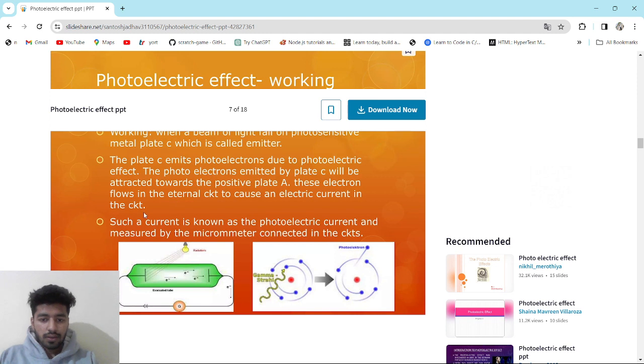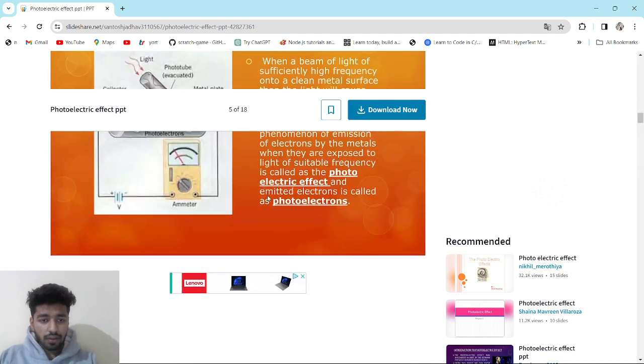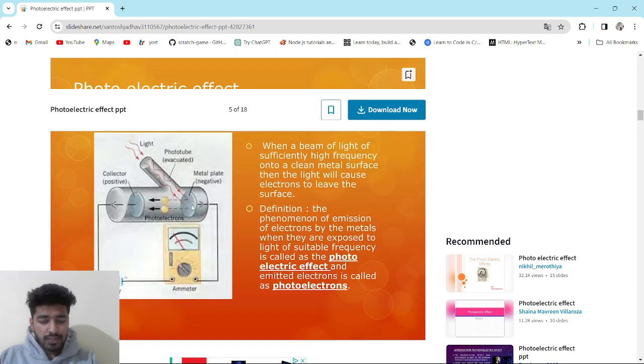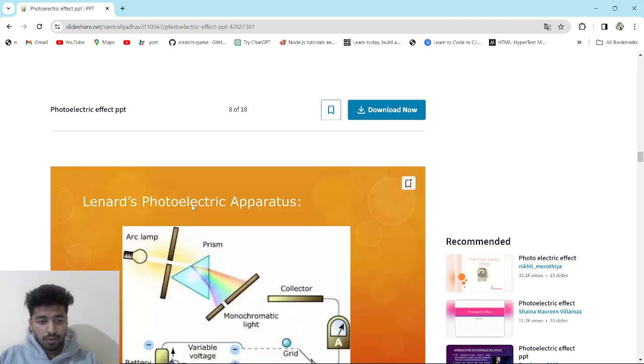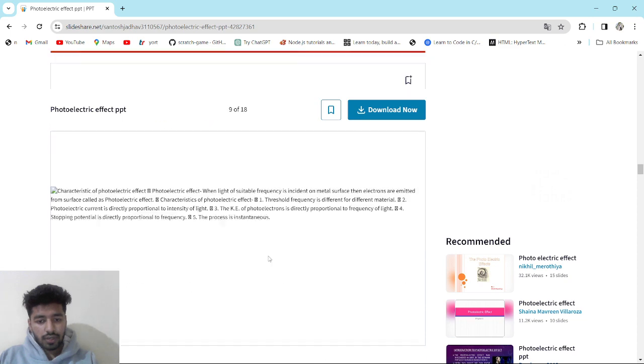This causes an electric current in the circuit, known as the photoelectric current, and it is measured by a micrometer connected in the circuit. This one is the circuit: plate C emits photoelectrons due to the photoelectric effect, and they are attracted to plate A. These are the two plates, plate C and plate A. This is the photoelectric apparatus. The arc lamp sends light through a prism to produce monochromatic light. This is the architecture of the photoelectric effect.